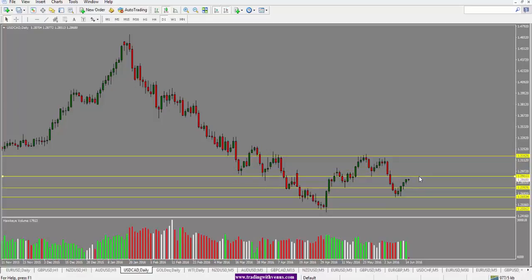However, because the move is so compressed at this point, we have to be open to a downside in dollar CAD. So we could see the price go and test either this 1.29 level or even the 1.2980 level, and then drop from there. So even though the candle bodies are bullish, it may not be a big bullish move.